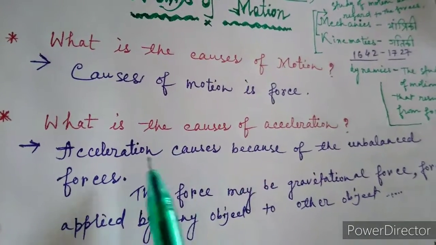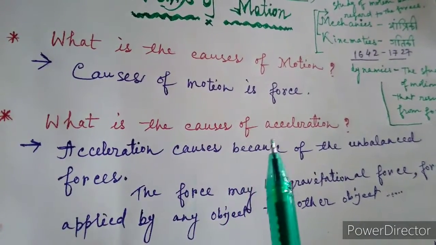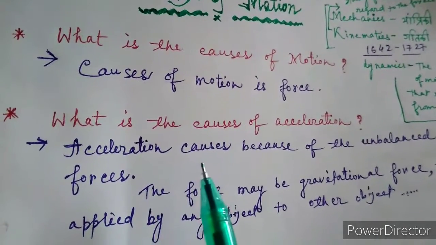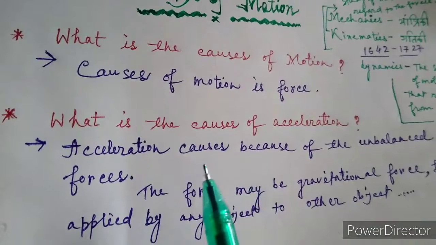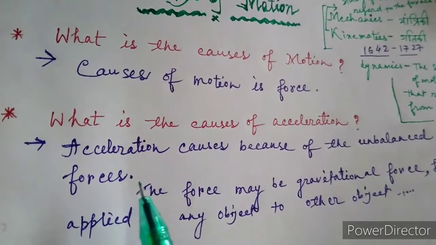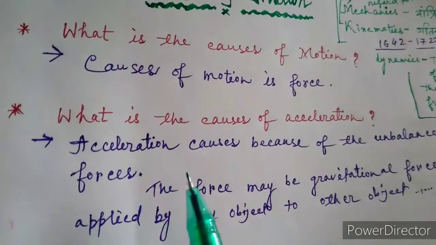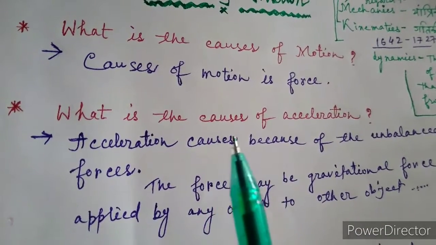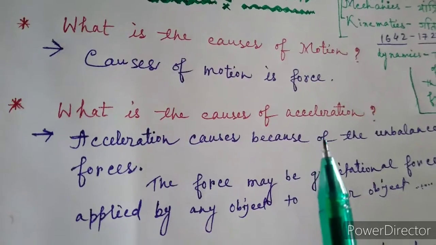If you say that acceleration is caused because of the forces, then it is wrong, because suppose many forces are acting on a body and its net force is 0. At that time there will be no acceleration, means acceleration will also be 0.